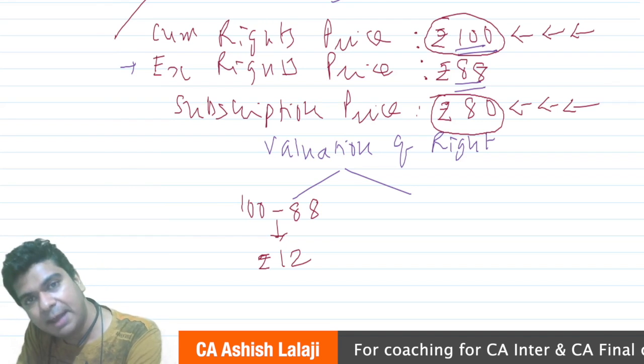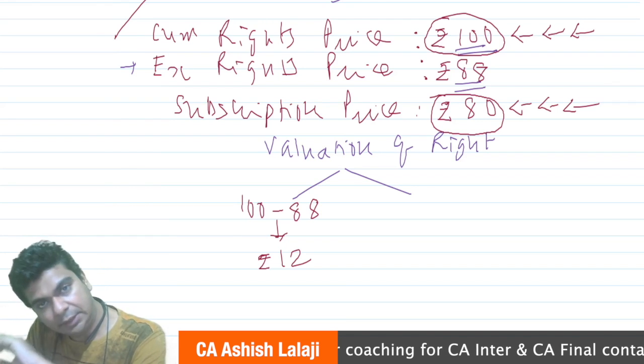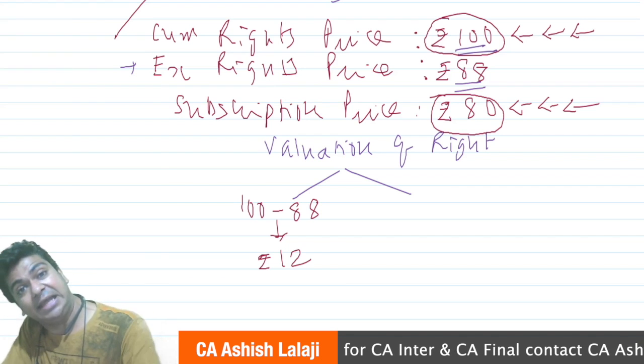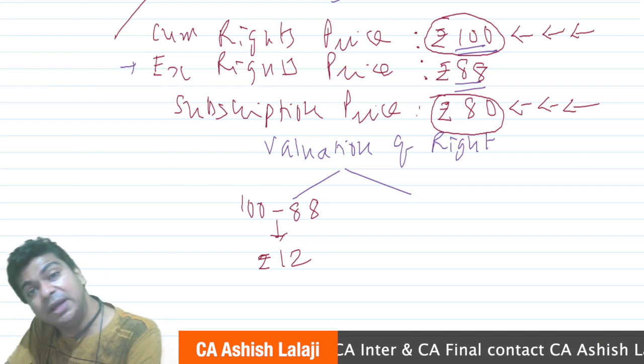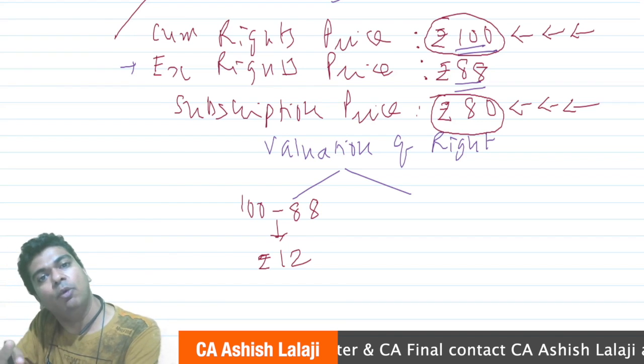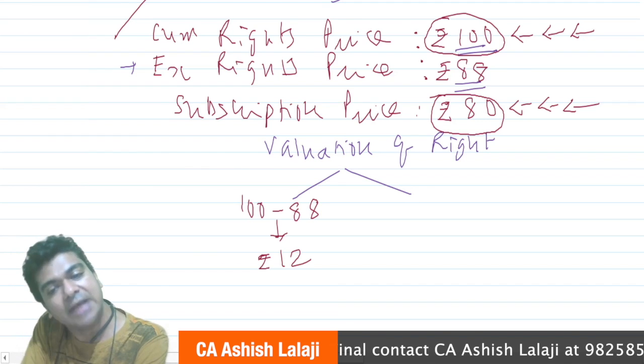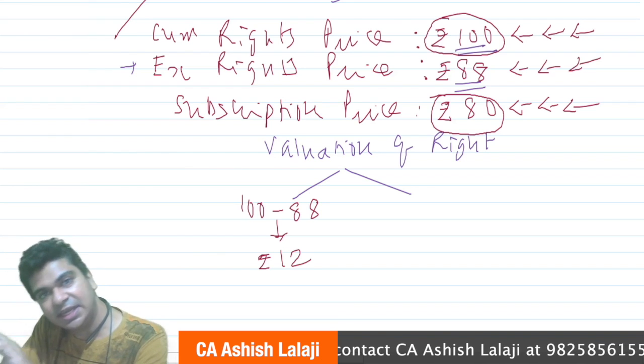That will not happen. The reason is you buy the share for rupees 80. By the time the share comes into your Demat account, the share would have started trading on ex rights basis. And we know in our example, the ex rights price is 88.